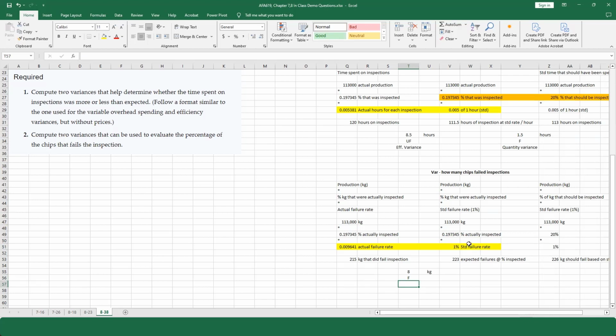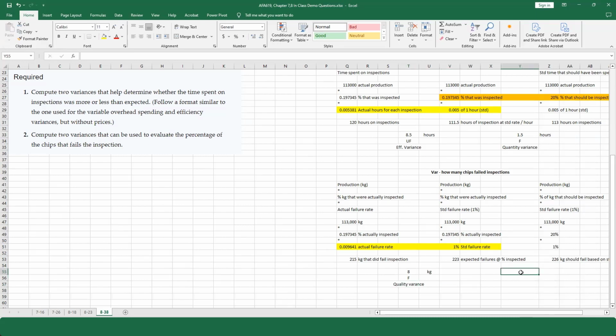We are looking at the failure rate. We expected the failure rate to be 1%, and it wasn't 1%, it was lower. So this is a test of quality. This is a quality variance. Remember, our quality was better because we had a lower failure rate. That means we had a higher pass rate. It is speaking to the quality of our chips.